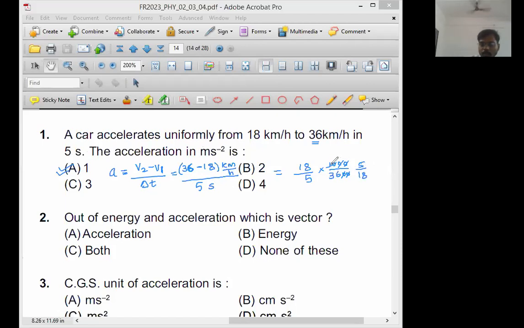You can divide numerator by 2, you can divide denominator by 2, so that will become 5 by 18. So sir, 18 will get cancelled. Answer again 5 gets cancelled. So answer is equal to what? Everything gets cancelled means what? 0 or 1? Everything gets cancelled means 0, right?